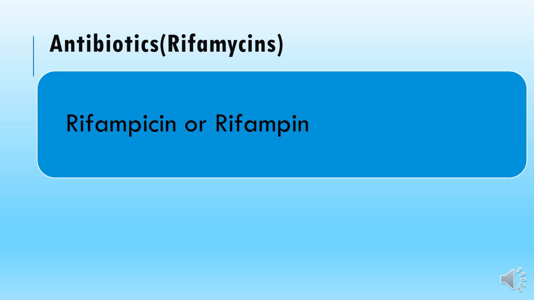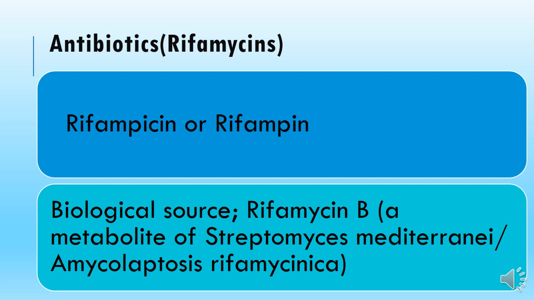So the next rifamycin we have is the orally effective rifamycin antibiotic, rifampicin or rifampin, which was the very first oral derivative, you can say, after the IV derivatives. This was the first oral derivative formed from the rifamycin. Again, the biological source is the same.